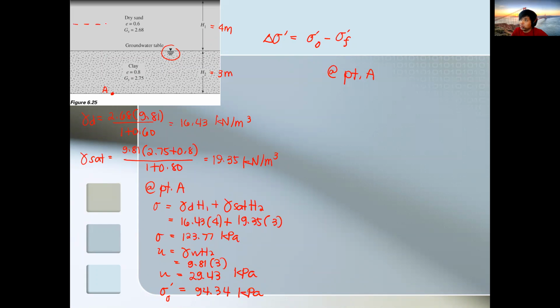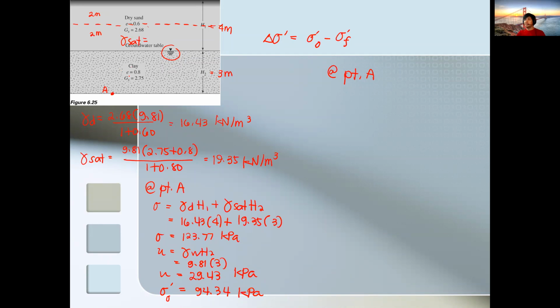So 4 meters divided by 2, so 2 meters on top, 2 meters below. Since this particular region will become saturated, that portion of the dry sand, since the water table rises, becomes saturated, so we need to solve for the saturated unit weight in this region.